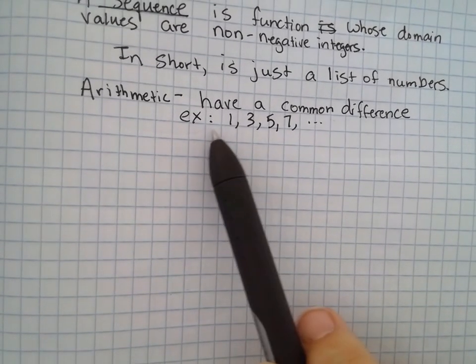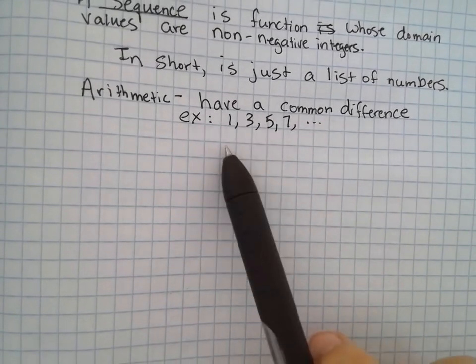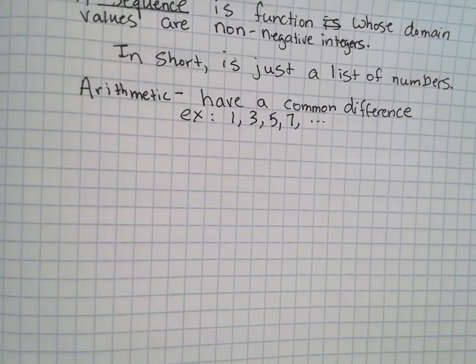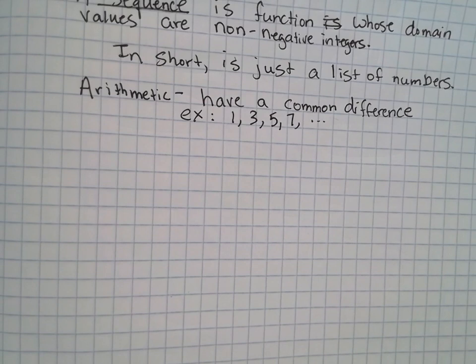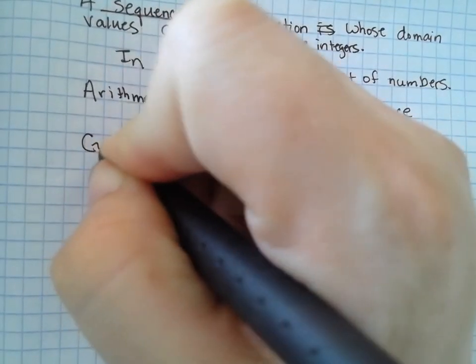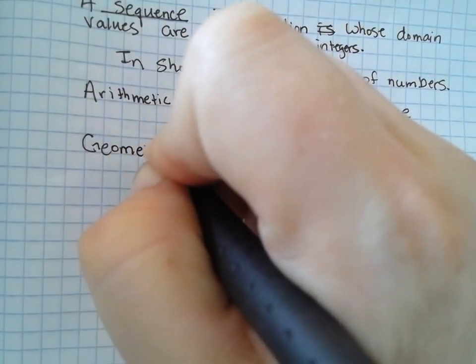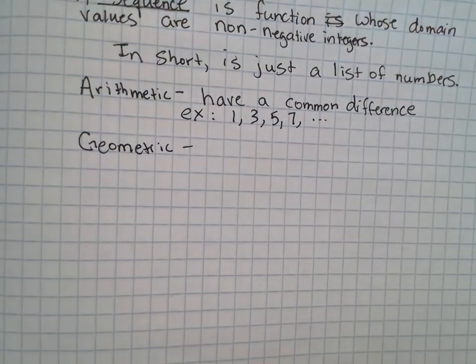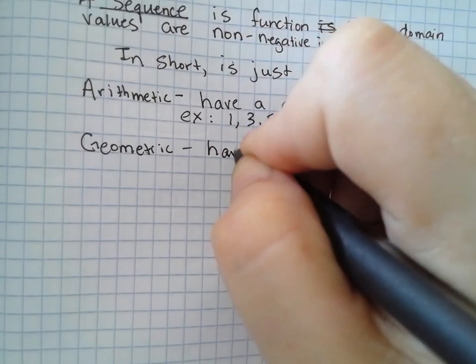So this just means you're adding exactly the same thing or you're subtracting the same thing to get to the next term. What if it was like multiplication? Not arithmetic. You have to add or subtract if it's called arithmetic. If you're multiplying and stuff, it's called a geometric sequence. Okay, and these have a common ratio.